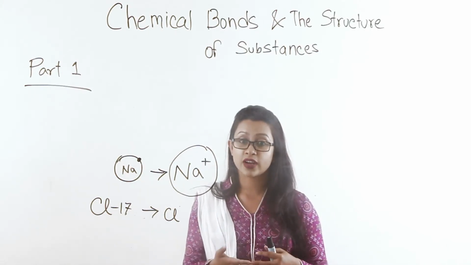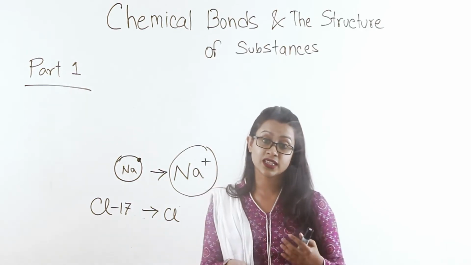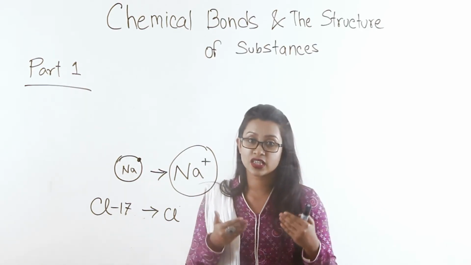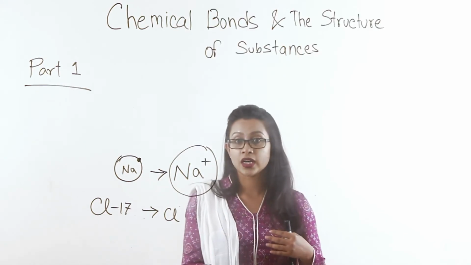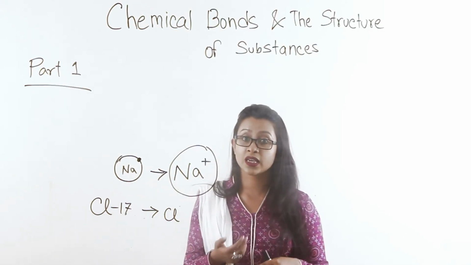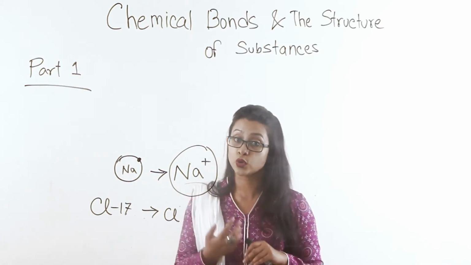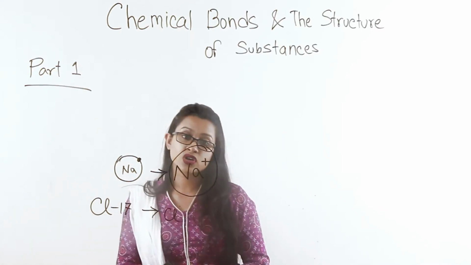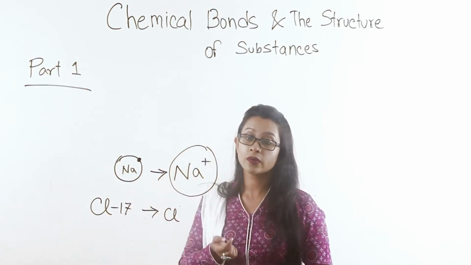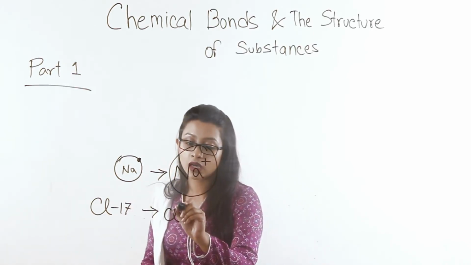So he's the one that lent you the money, and this relationship that you formed between each other, the one of lender and that of borrower, is because he gave you something that you needed. In this case, sodium lent that electron to chlorine, forming a chloride ion.